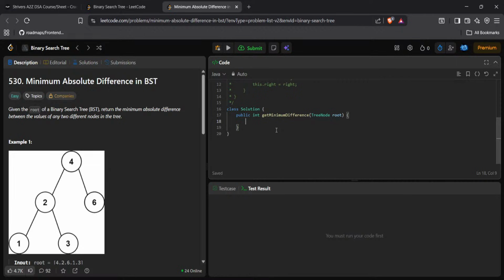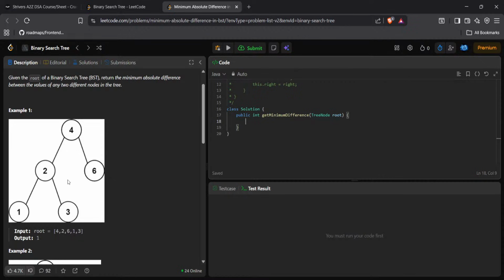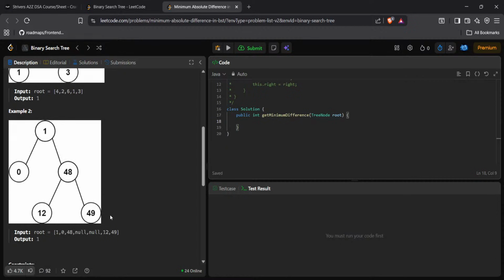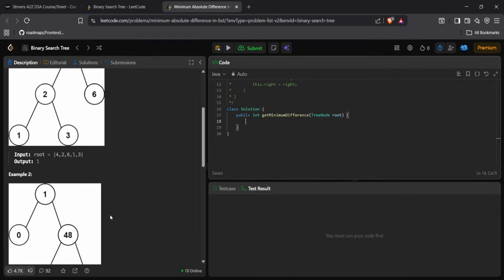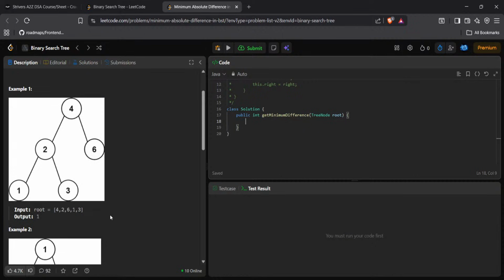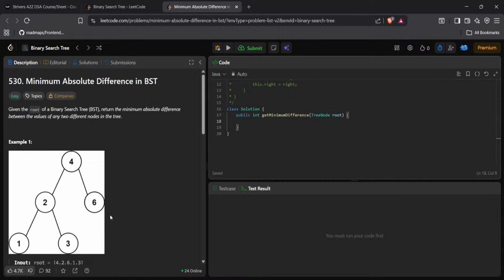Given the root of the BST, return the minimum absolute difference between the values of any two different nodes in the tree. Minimum absolute difference. Okay, we have to return these two minimum and these two. We have to do it. How can we know? Any two nodes, right? Any two different nodes. Okay.